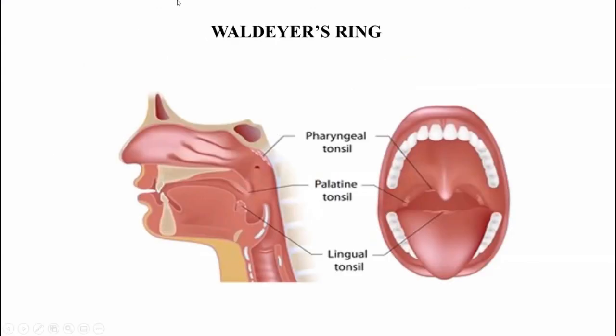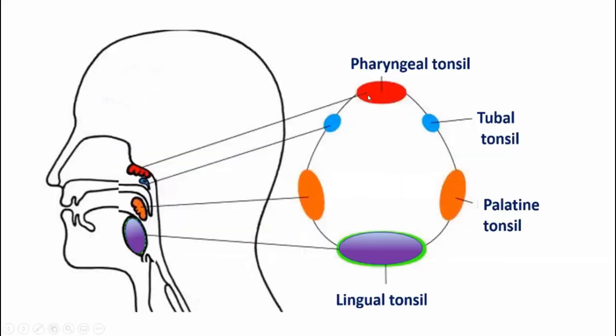This is the Waldeyer's ring formed by these 4 types of tonsils. Pharyngeal tonsils in the posterior superior wall of the pharynx, or particularly the nasopharynx. Tubal tonsils at the walls of the eustachian tube.